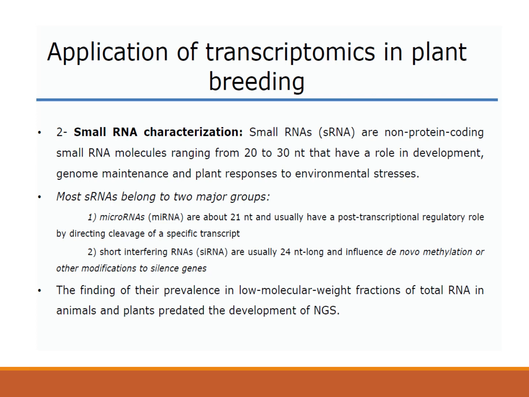Then the finding of their prevalence in the low molecular weight fraction of total RNA in animals and plants predicted the development of NGS. So this small RNA characterization can only be done with the help of the sequencing approach of transcriptomics due to their low concentration in the cell.